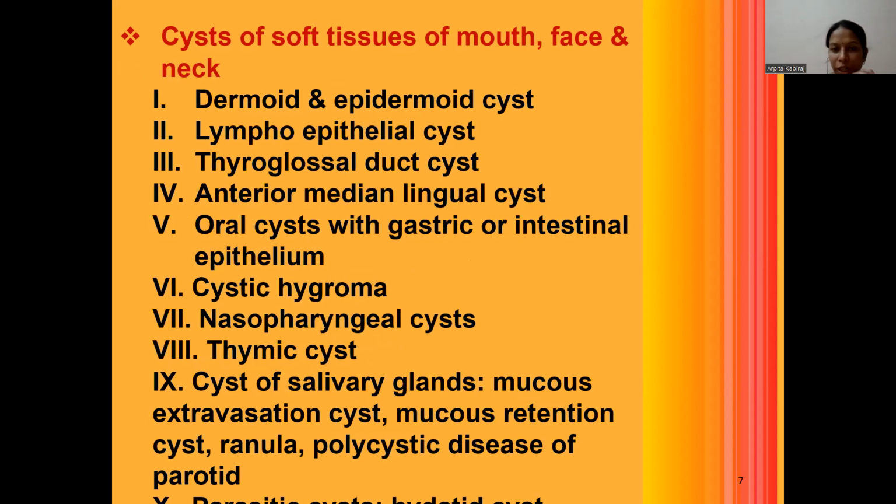Apart from this, there are certain other cysts of the mouth, face, and neck, especially of the soft tissues. They are dermoid, epidermoid, lymphoepithelial, thyroglossal, anterior median lingual cyst, oral cyst with gastric or intestinal epithelium, cystic hygroma, nasopharyngeal cyst, thymic cyst, and cysts of salivary glands, consisting of the mucous extravasation cyst, mucous retention cyst, granular cell, and polycystic disease of the parotid.